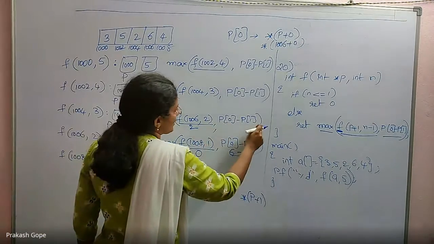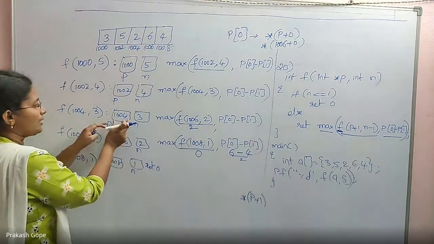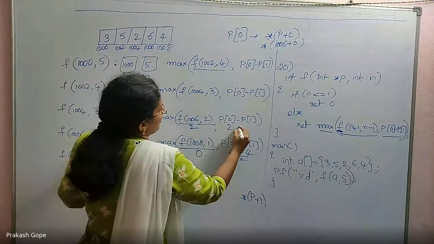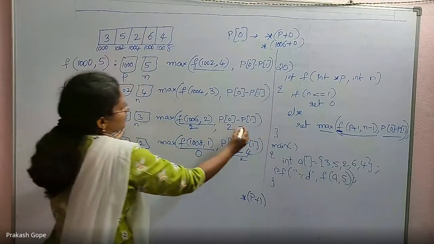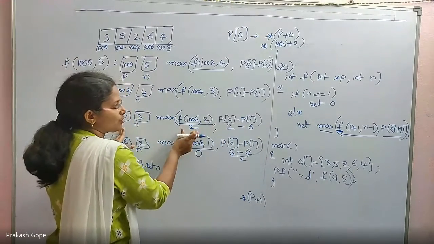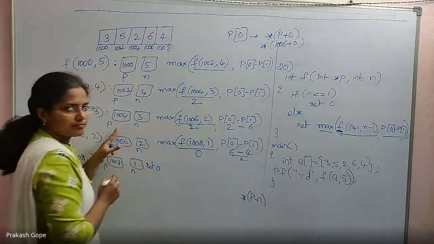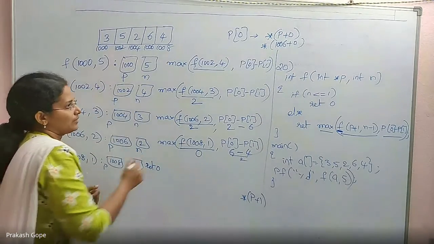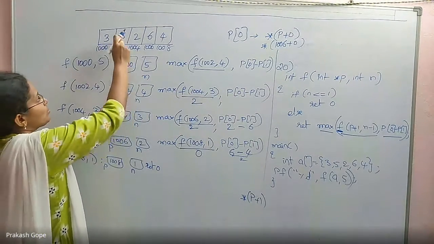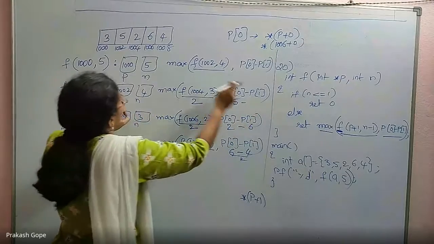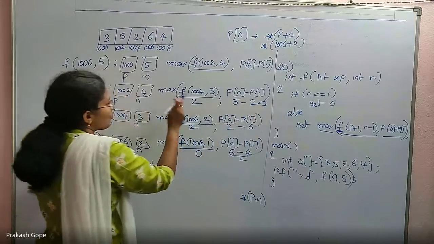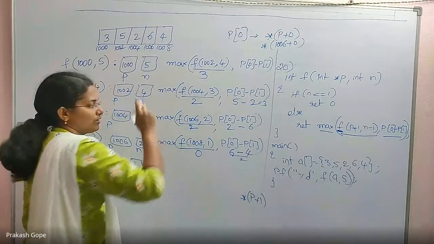So I will look at this expression now. What is p of 0? p is 1004, so p of 0 is 1004's content, which is 2. p of 1 is 1006's content, which is 6. So this is 2 minus 6, which is minus 4. Maximum of 2 and minus 4 is 2. So that gets returned to the calling environment. Now I will look at this p of 0. p in this environment is 1002. 1002's content is 5. p of 1 is 2. 5 minus 2 is 3. Max of 2 and 3 is 3. That will be returned to the calling environment.